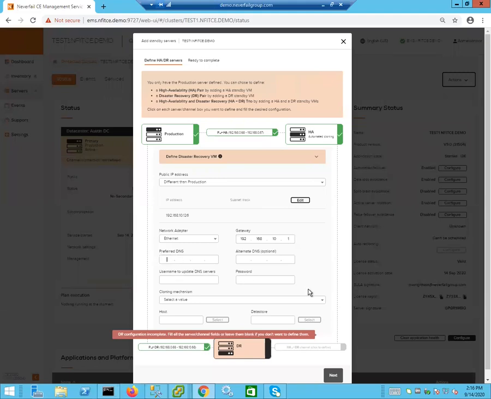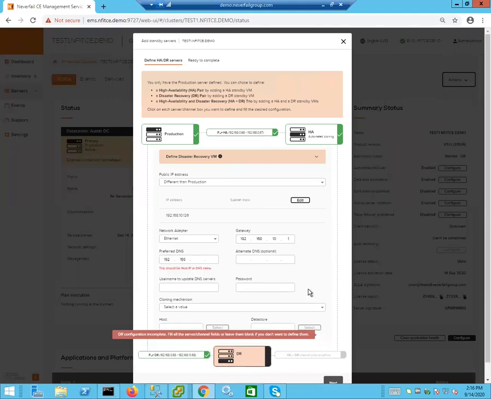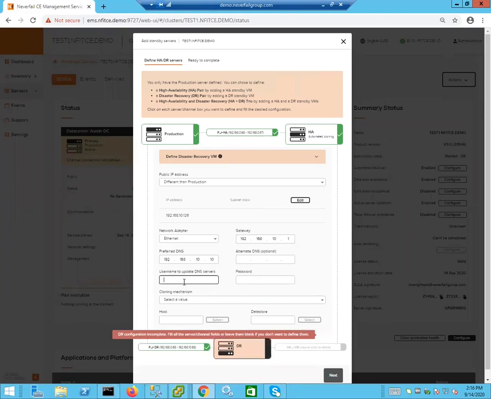Our preferred DNS will be 192.168.10.10. And then we're going to put our username and password in for the account that we will use to update DNS. Now we can use the administrator account, or again, as with the DR video, we can actually create a service account that has DNS admin permissions.